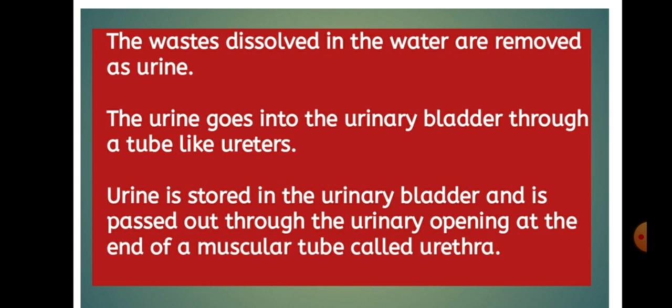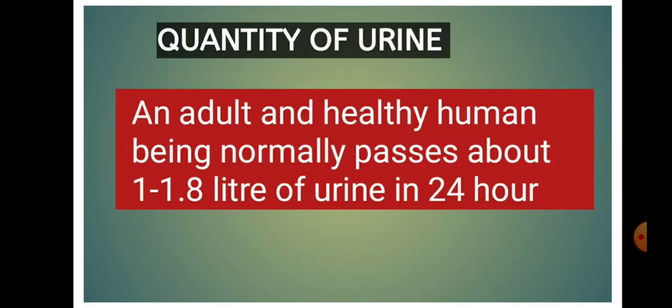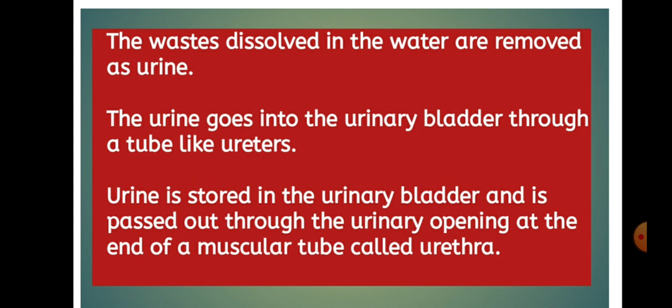Urine is stored in the urinary bladder and is passed out through the urinary opening at the end of a muscular tube called the urethra. So this is the process and function details of the excretory system in humans.